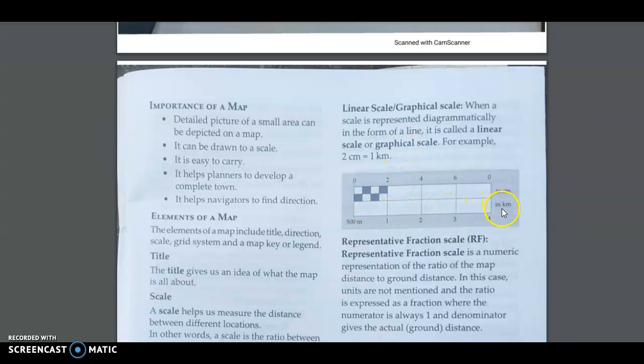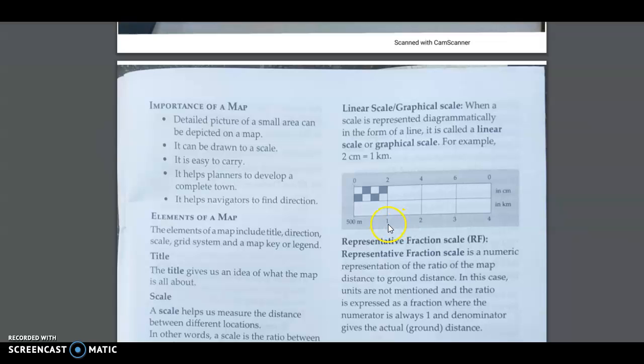This is in centimeters and in kilometers. Here in centimeters it is 2 centimeters, again 2 to 4 is again 2 centimeters, 4 to 6 is again 2 centimeters. And in kilometers, the difference is just 1, which says that 2 centimeters is equal to 1 kilometer.